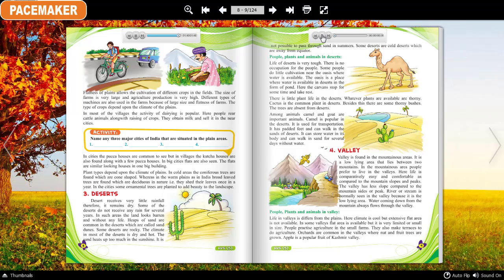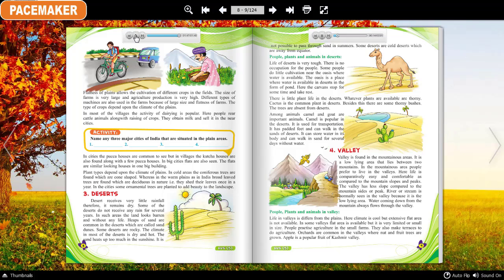The sand heats up too much in the sunshine. It is not possible to pass through sand in summers. Some deserts are cold deserts which are away from equator. People, plants and animals in deserts. Life of deserts is very tough.